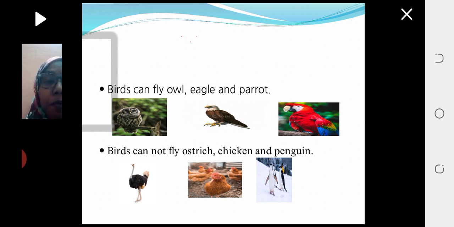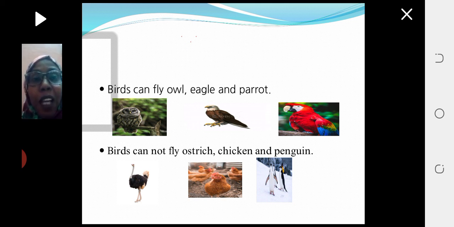Birds that cannot fly: ostrich, chicken, penguin. And you will find more. So not all birds can fly. Some of them cannot fly.